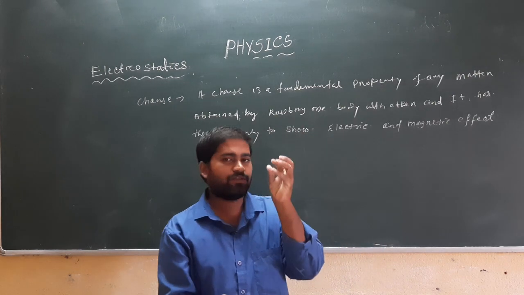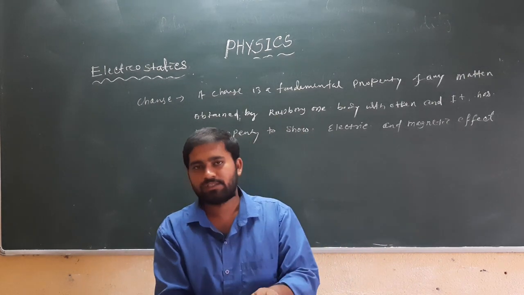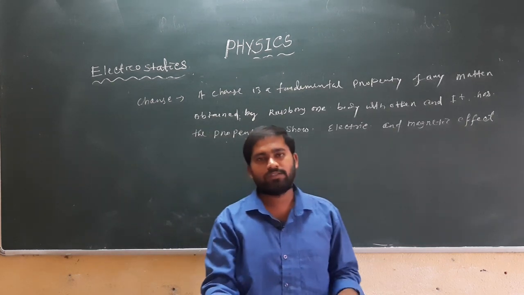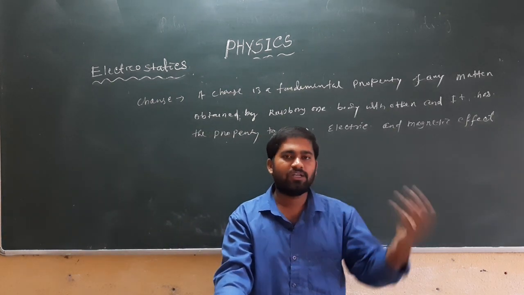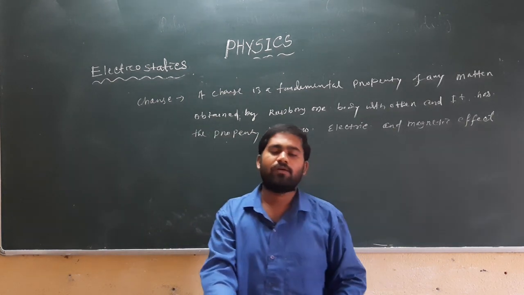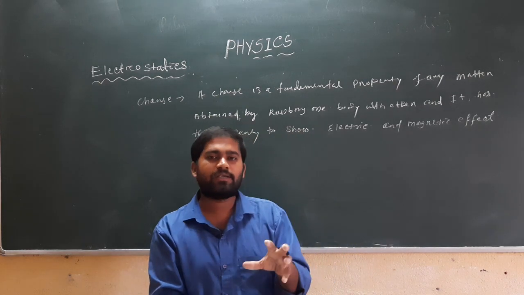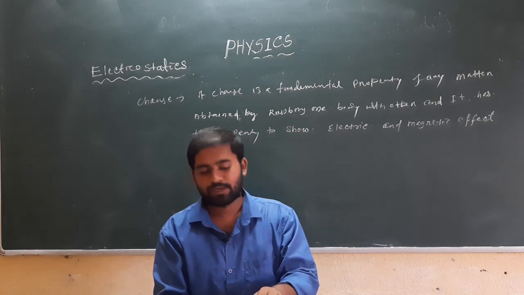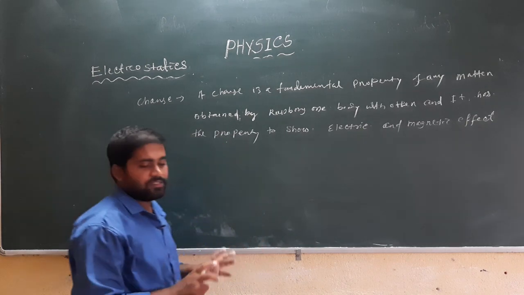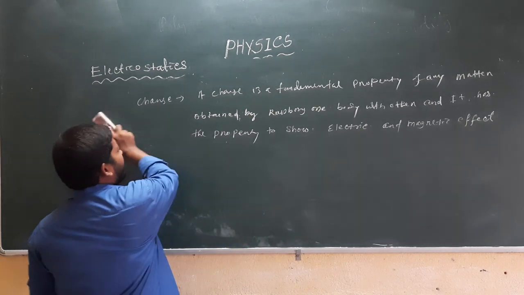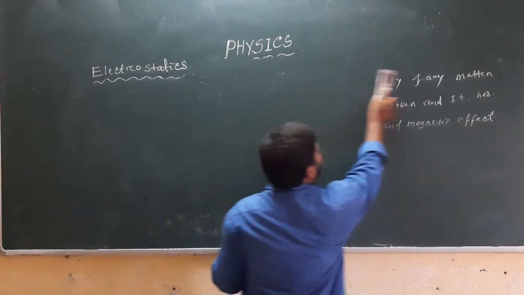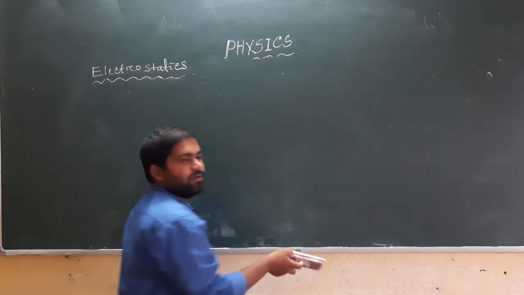That means at the center there is the nucleus, and around the nucleus the electrons are revolving in circular orbits, and they make an electron cloud. So, as a whole we can say the atom is neutral.